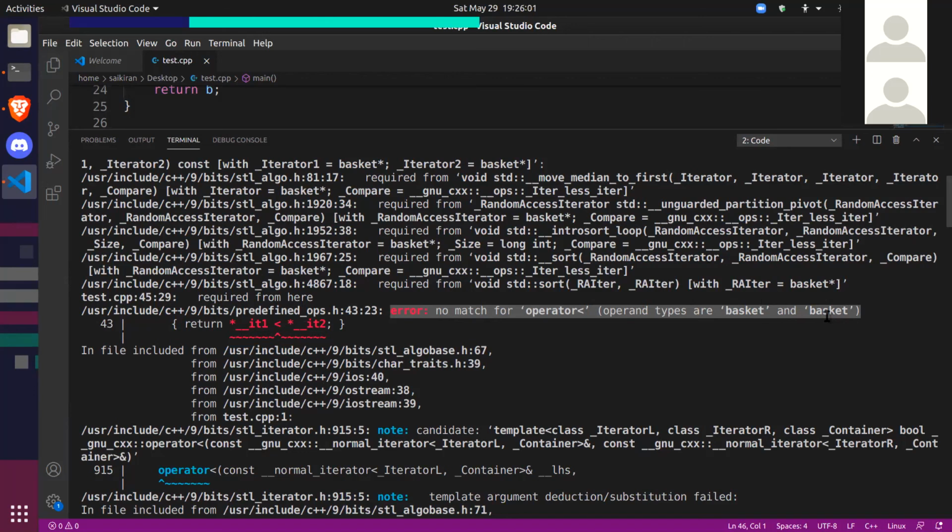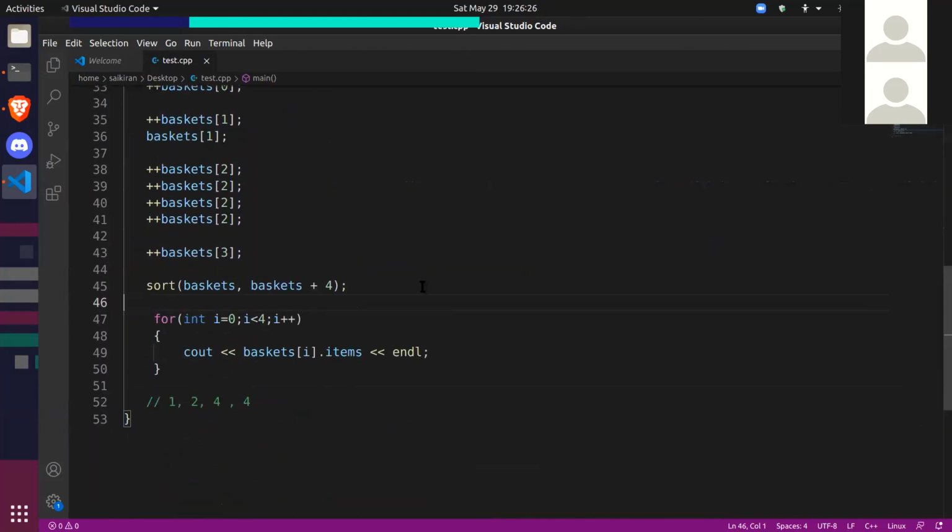It is comparing two baskets in this array, but it does not know how to compare them. Like it knows what x less than y means if x and y are numbers, but if x and y are baskets, what does x less than y mean? It doesn't know it. So we need to specify what x less than y means when x and y are baskets. So that is what we use comparators for.